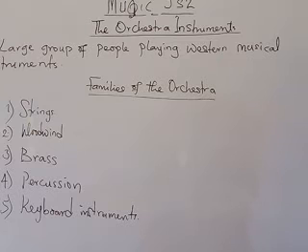So we said a large group of people. How large will a group of people playing musical instruments be to form an orchestra? A group of people from the number 50 and above. So when you have 50 and above performing different Western musical instruments together, that group can be called an orchestra. And all the families of the orchestra must be well represented.